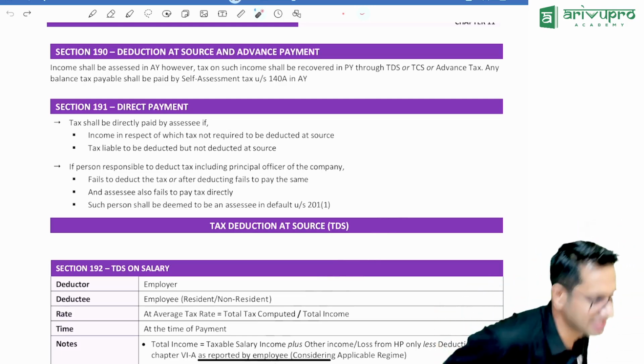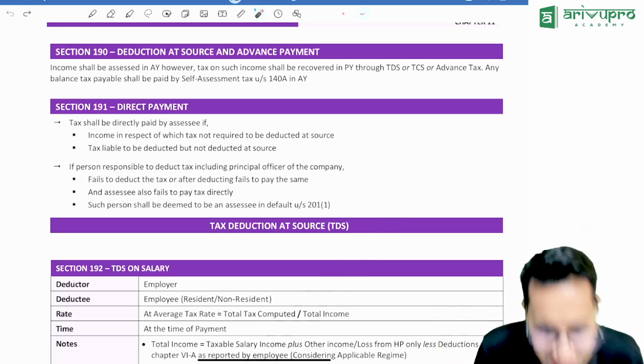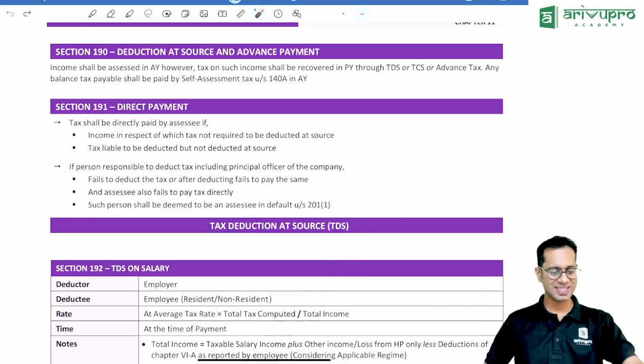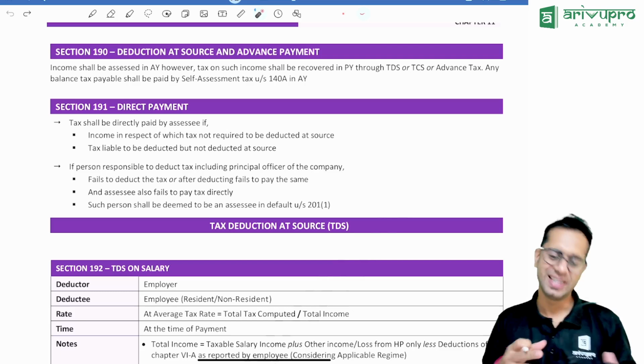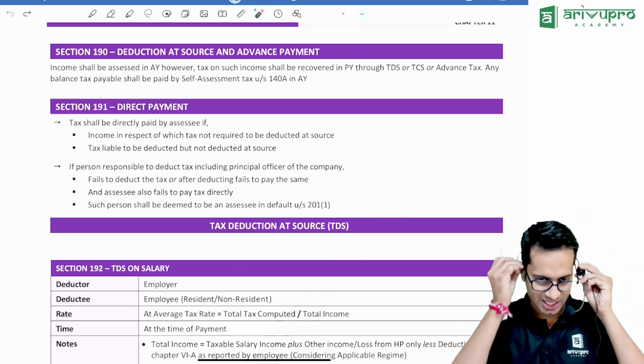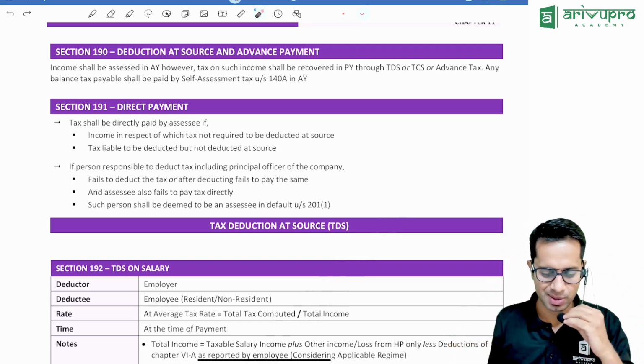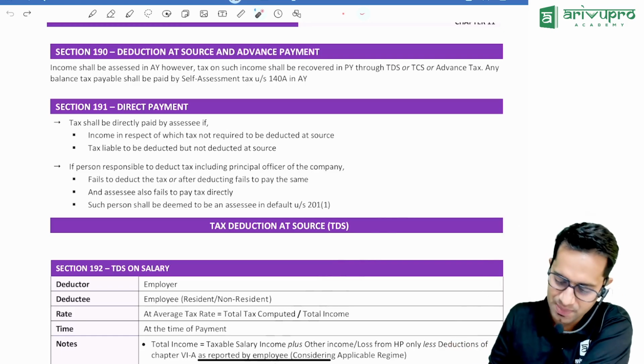Let us discuss the last topic in our income tax, which is TDS, TCS. Very small topic, 2 minutes discussion. Okay, next maybe half an hour will complete this, or 20 minutes will complete this.